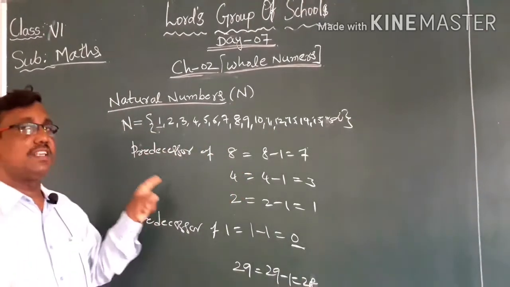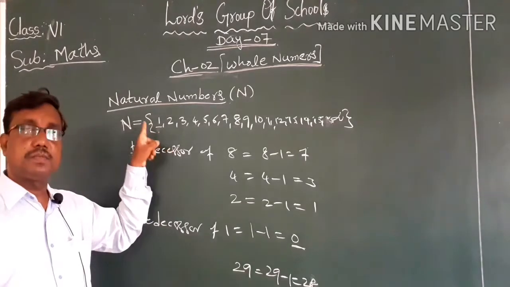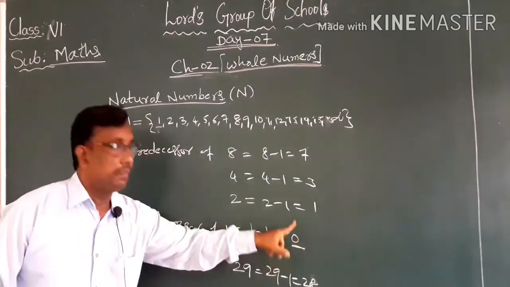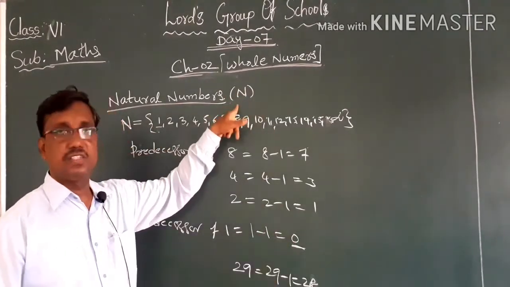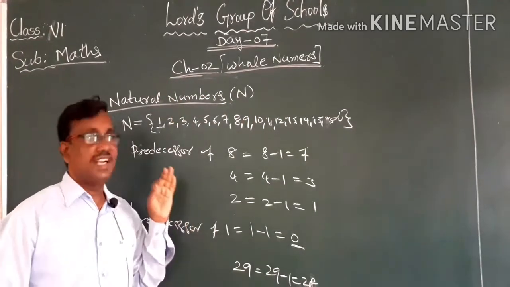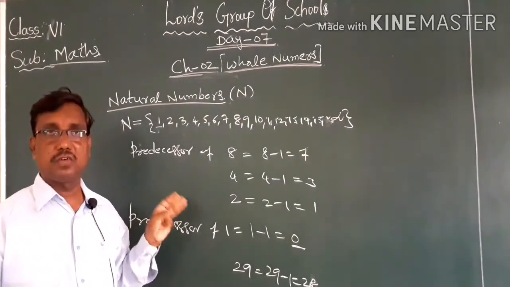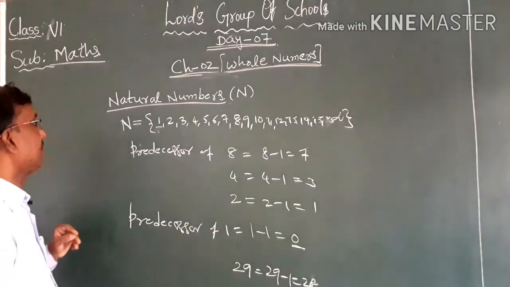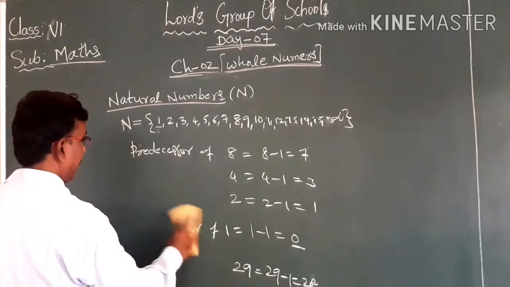And we cannot find the predecessor of 1, because if you subtract 1 from 1, we will get 0, but 0 does not exist in the set of natural numbers. So this is about natural numbers and a few properties of natural numbers. Now let us go to the next topic.